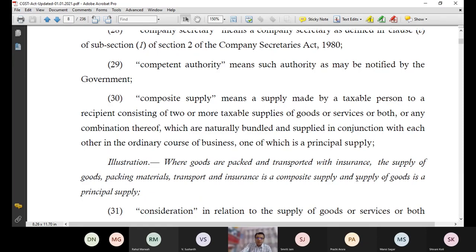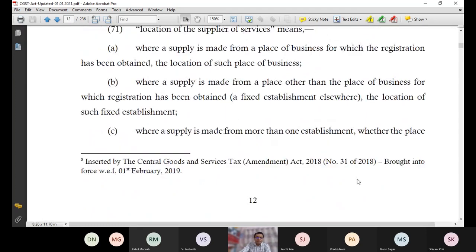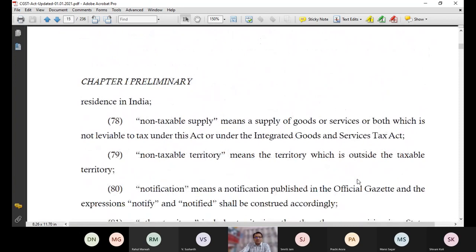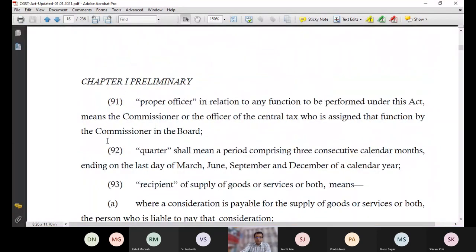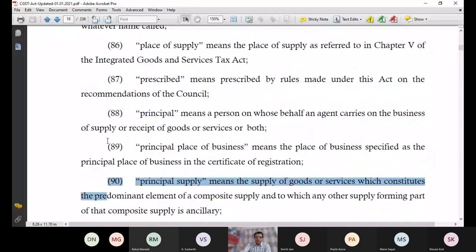Let me first show you the meaning of principal supply also. Clause 90 defines principal supply. Though I have explained what principal supply is, let me show you the language of the Act also. Principal supply means the supply of goods or services which constitutes the predominant element of a composite supply, and to which any other supply forming part of that composite supply is ancillary, that means additional, secondary.